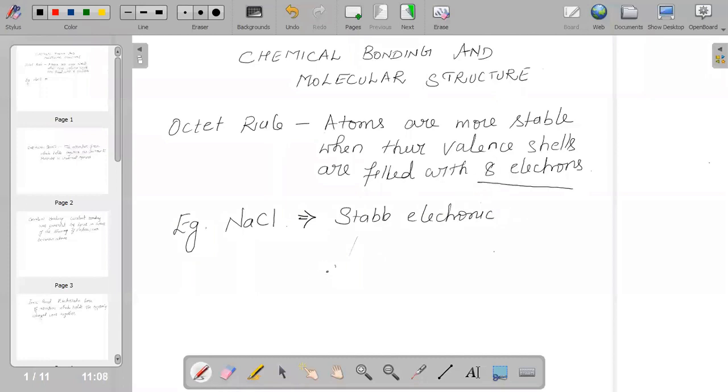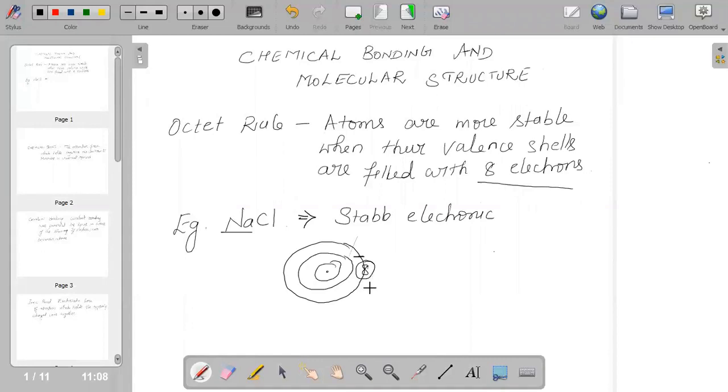We say the nucleus is in the center and electrons are revolving around the nucleus, right? And the outermost shell should have 8 electrons in order to satisfy the octet rule. But when we do the electronic configuration of one element, it will rarely have 8 electrons in the outermost shell.